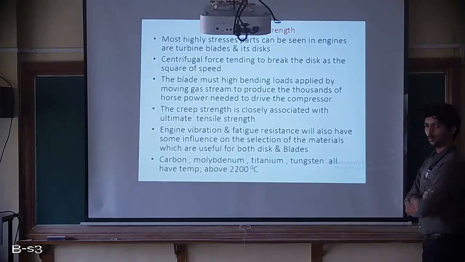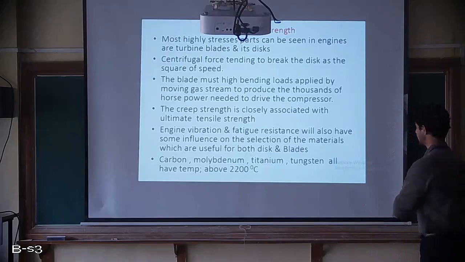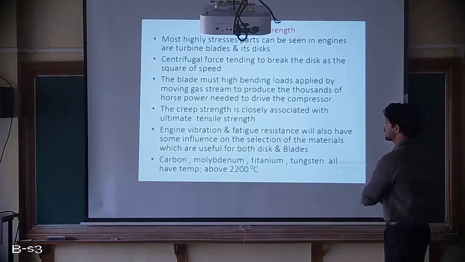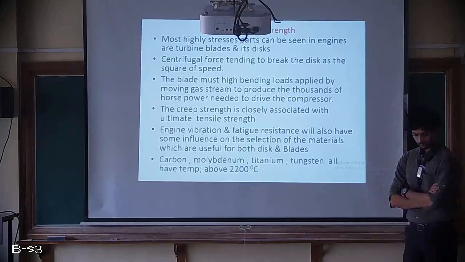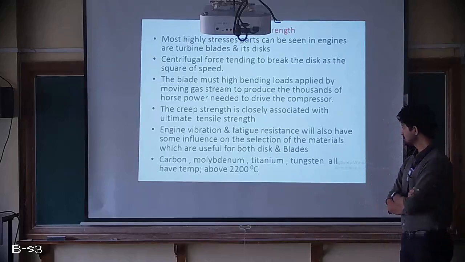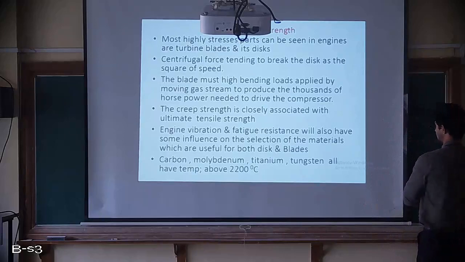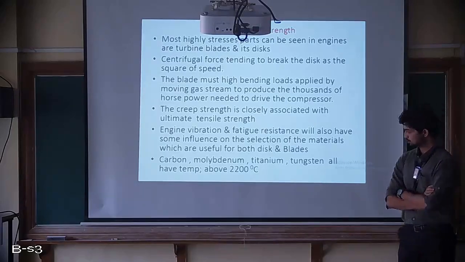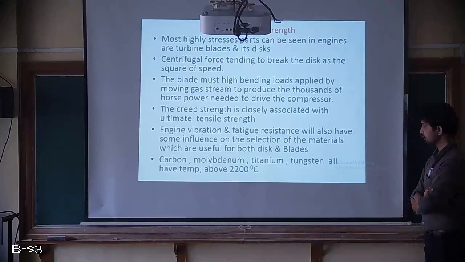So the material we use should be good enough to resist vibration and fatigue, along with creep. Then carbon, molybdenum, titanium and tungsten all have temperature capability of about 2200 degrees Celsius. Together they give an alloy which can sustain temperatures up to 2200 degrees Celsius.